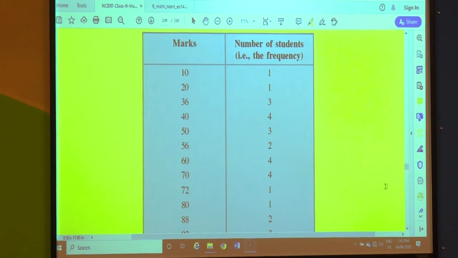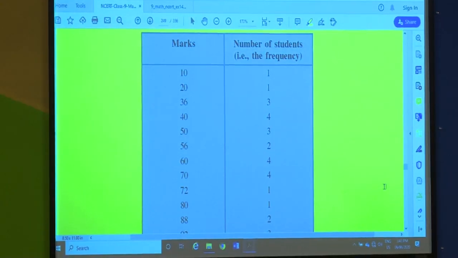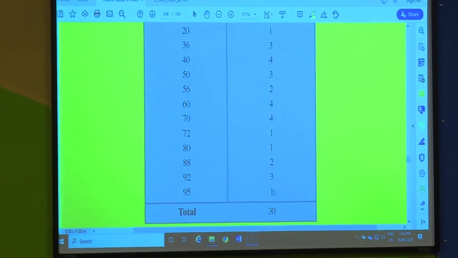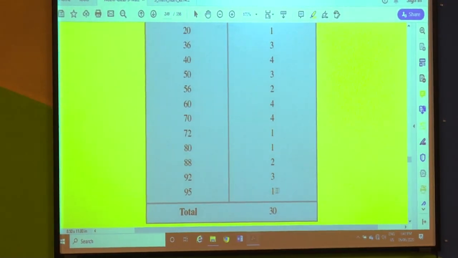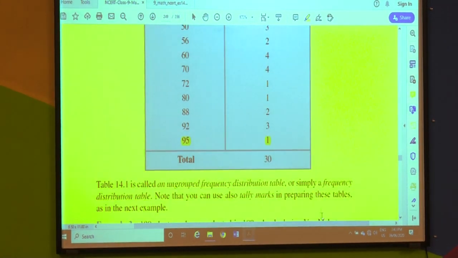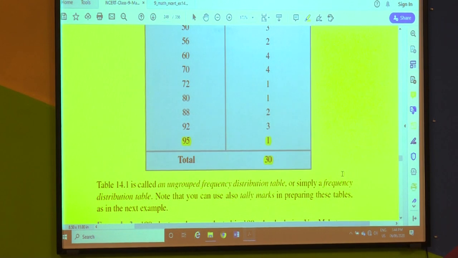Looking at the table, you can understand one student scored 10 marks, one student scored 20 marks, 3 of them scored 36 marks, and in this way you can see the table, and at the end one student scored 95 marks. Please see the total, it is 30. This is the frequency total. What is the frequency total? The number of students who have attempted this test.